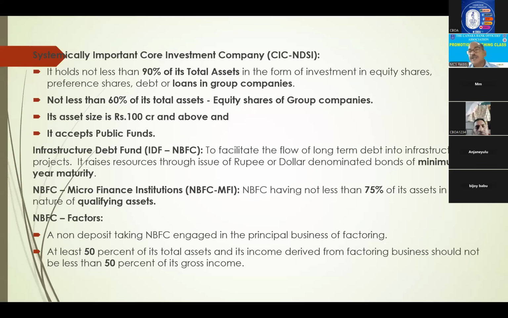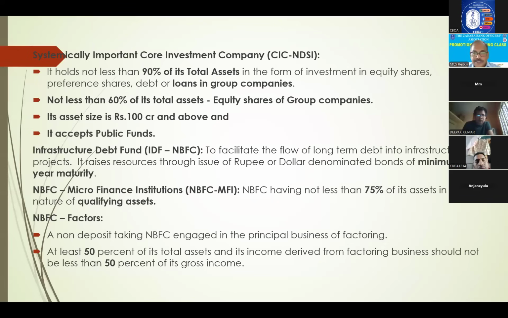Next, factoring. What is this factoring? Factoring means purchasing book debts. If they are purchasing domestic book debts, then we call it factoring. If they are purchasing international book debts, then we call it forfaiting. So here factoring means they are purchasing inland debts only.